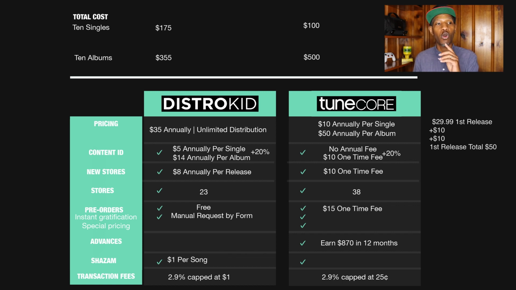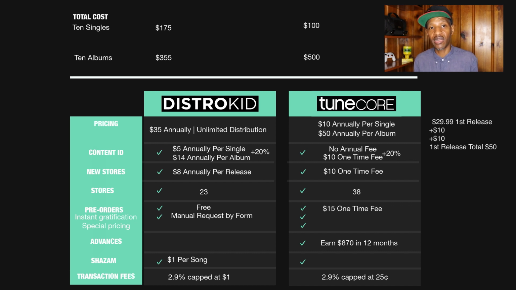And all it takes is for one person to hear your music, the right individual person, for your life to change. That person could be somebody that works at a label, a label executive, the owner of a label, anything like that. So that's the point of getting your music out into the world in as many places as possible. So you factor the loss of that opportunity combined with the actual loss of revenue, where you're losing streams by not having your music available in these places, and also downloads. So you consider that and you say, is that worth saving $145?